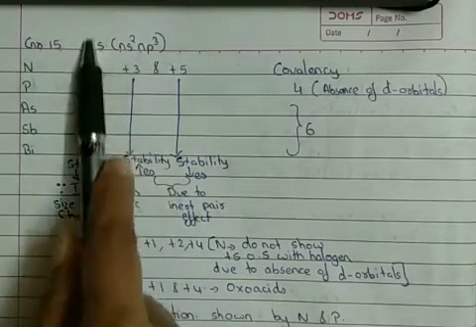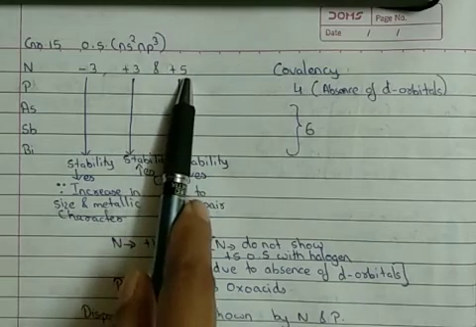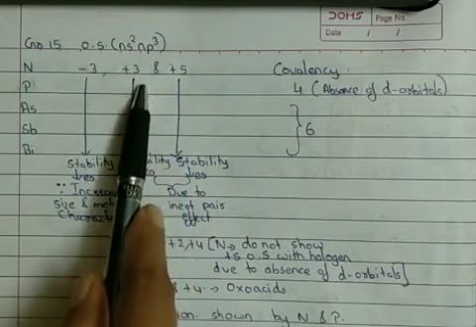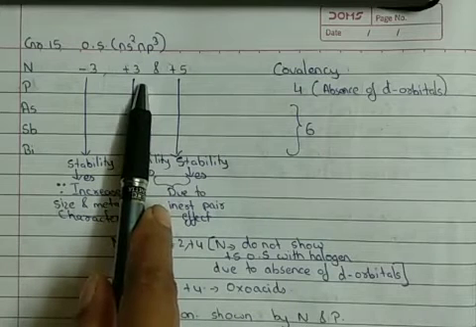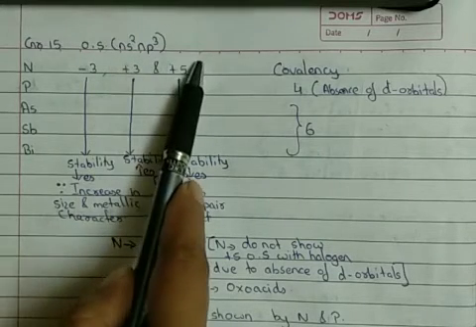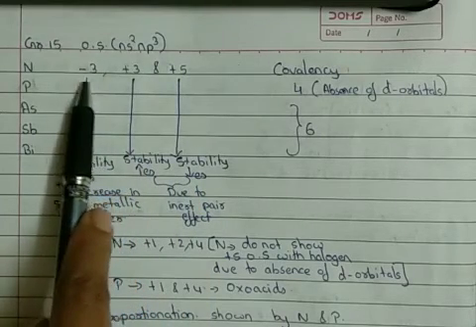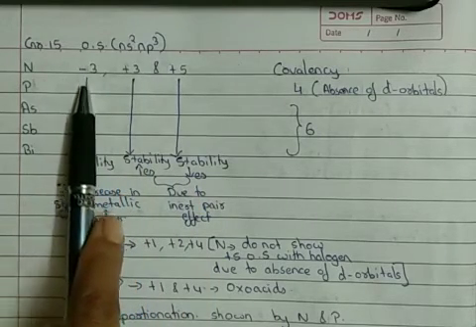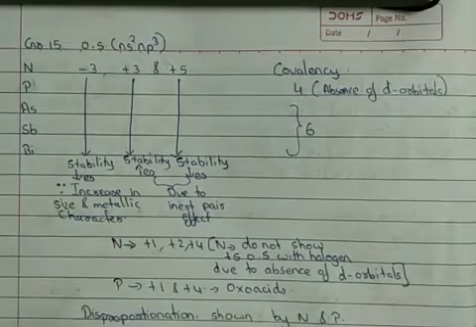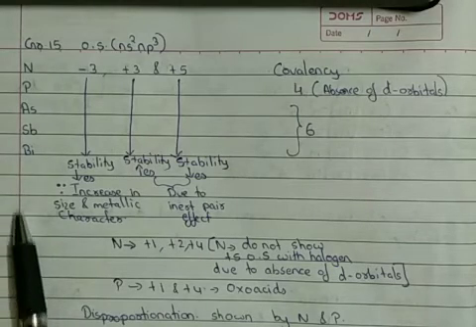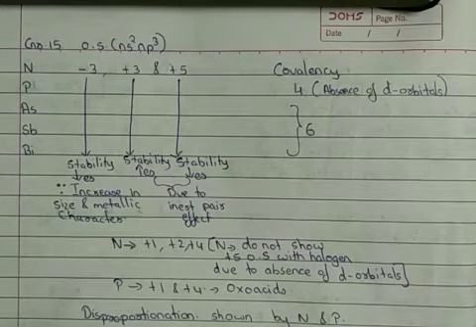If it donates all 5 electrons, it will show +5 oxidation state. If it donates only 3 electrons, then it will show +3 oxidation state. And other than donating, if it gains 3 electrons to complete its octet, then it will show -3 oxidation state. So the common oxidation states of group 15 elements are -3, +3 and +5.